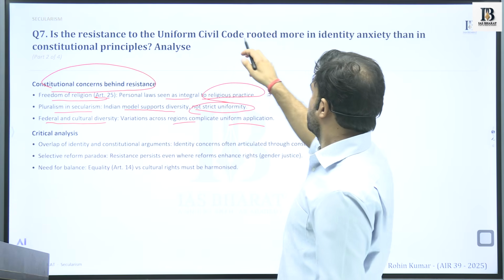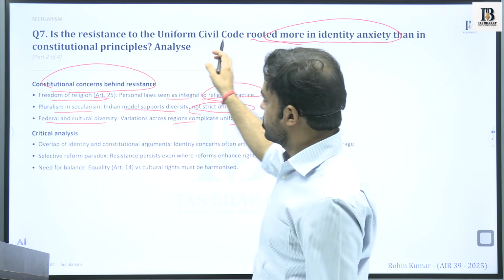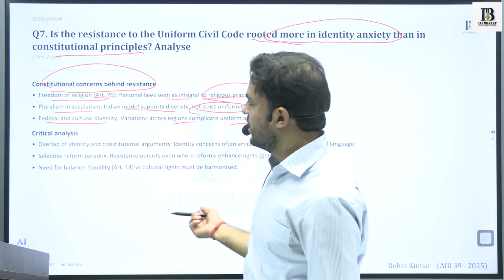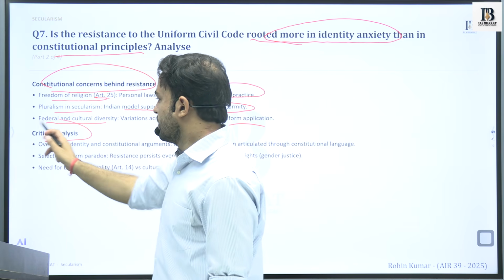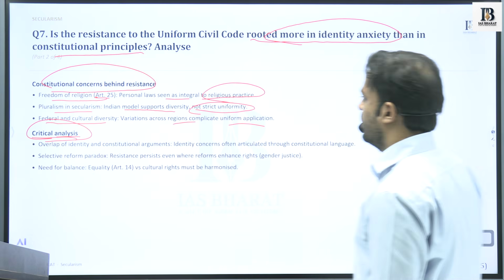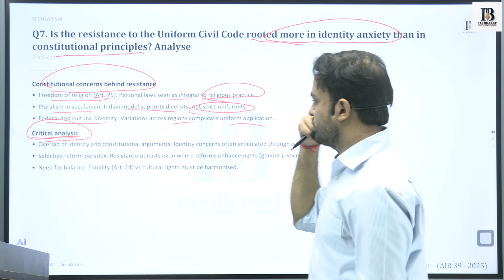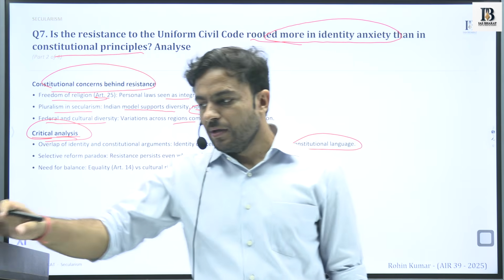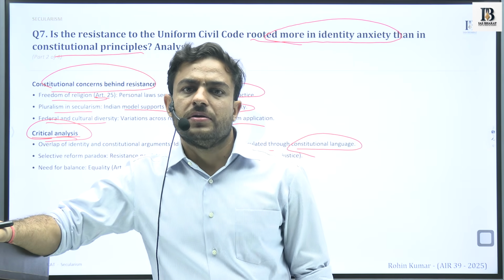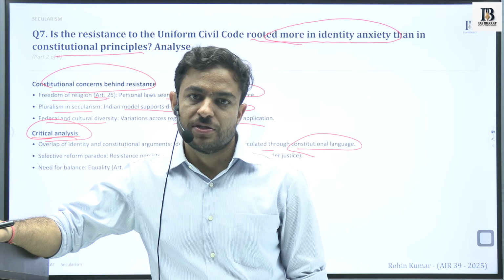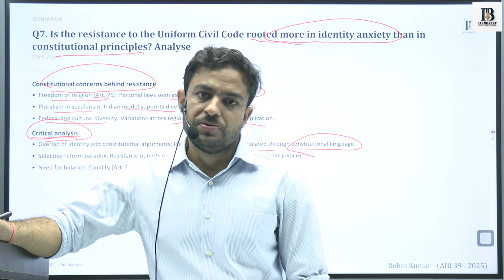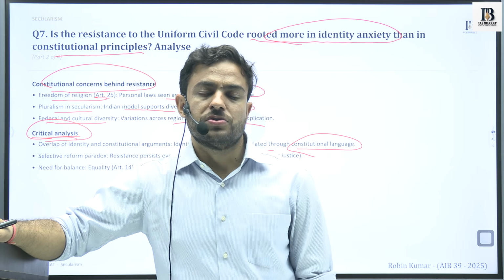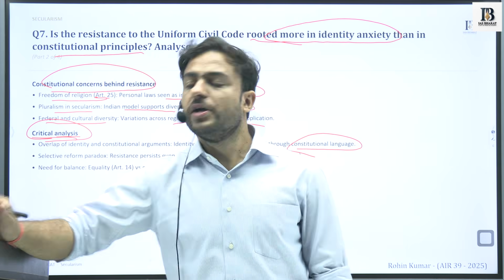First is how this is resistance in the form of identity anxiety. Second is constitutional principles. Then we have seen that we can critically analyze this as well, that overlap of identity and constitutional arguments. We have seen that certain challenges exist at the grassroots level, with respect to the perception of the idea of UCC, and they are not properly supplemented with the constitutional confidence that should have been there.